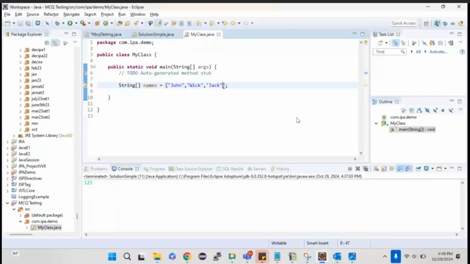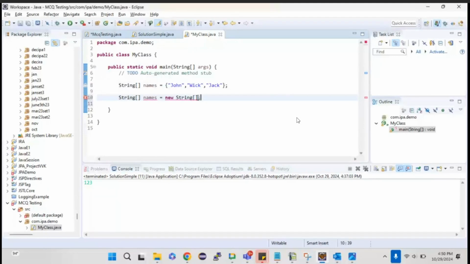Even if I give 1, since I have given it in double quotes, it will be treated as a string. But if it is an int, I cannot store it there, right? So it should be of the same data type. That is one limitation, and this is one way of creating an array. Or else there is another way: simply, String names equal to new String.